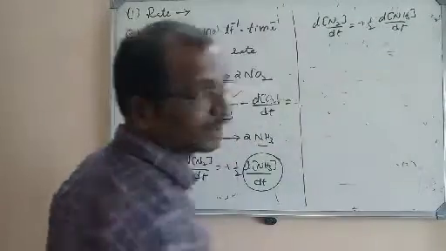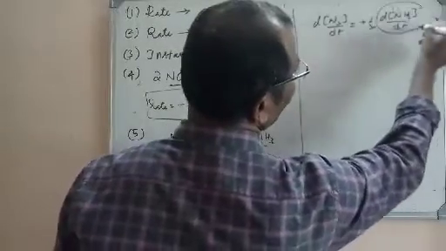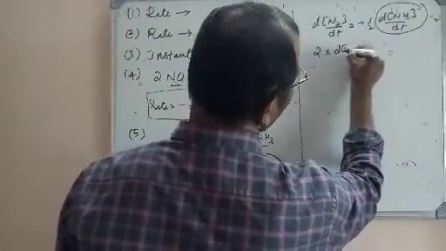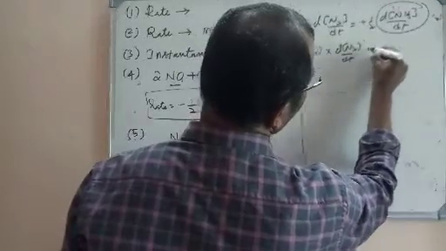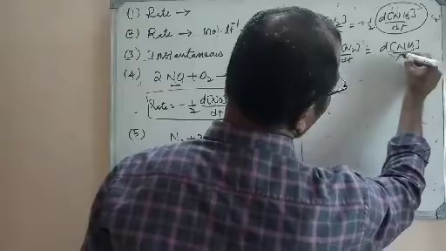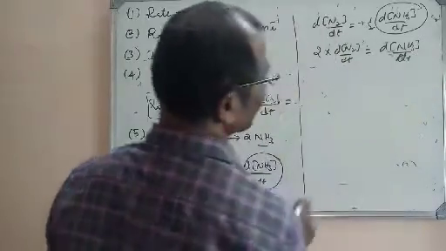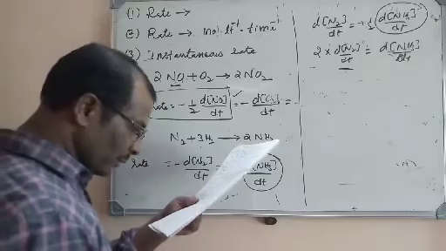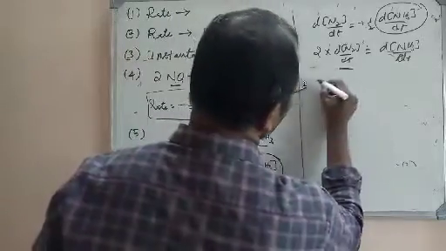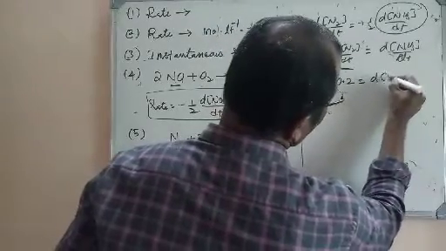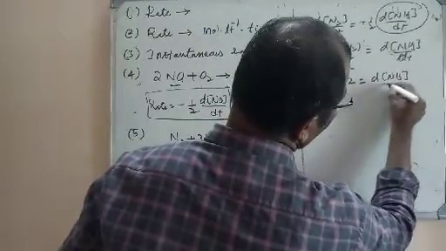This is the relation. That means what is the rate of appearance of ammonia? If you send this 2 across, 2 into dN2 by dt will be the rate of appearance of ammonia. This value is given here. What is it? 0.2 moles per liter per second. So it is 2 into 0.2 for dNH3 by dt.